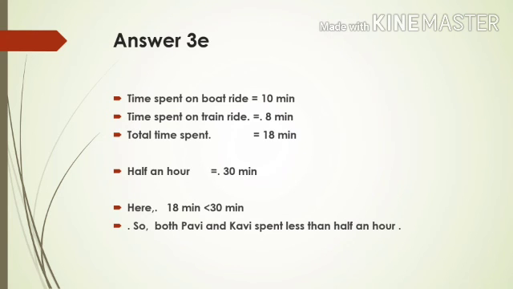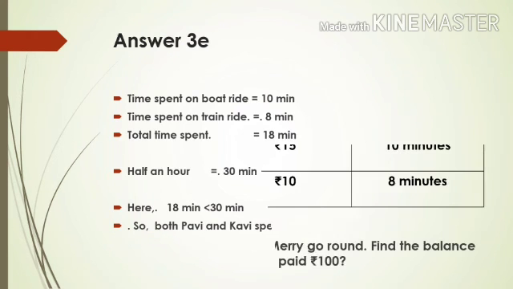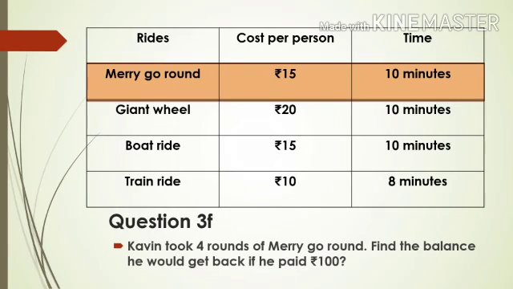Look at the answer. Time spent on boat ride is 10 minutes and the train ride it is 8 minutes. So if you add, the total time spent is 18 minutes. The second question is, did they spend more than half an hour? For that you should know what half an hour means. Half an hour means 30 minutes. So now you compare the timings. 18 minutes is less than 30 minutes. So naturally both Pavi and Kavi will spend less than half an hour for both the rides. Is it clear, children? We'll move to the next question.